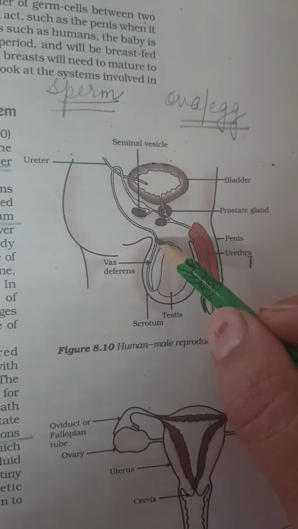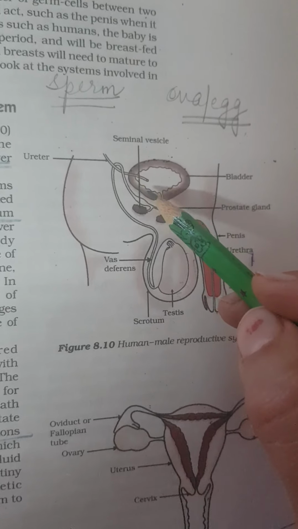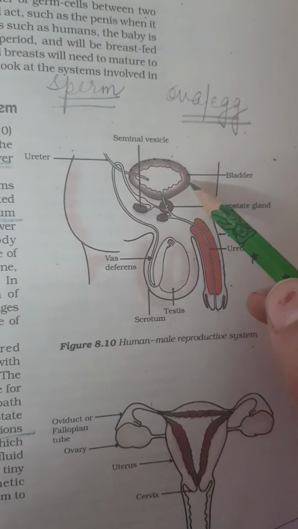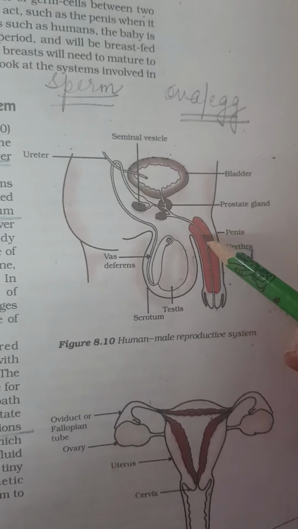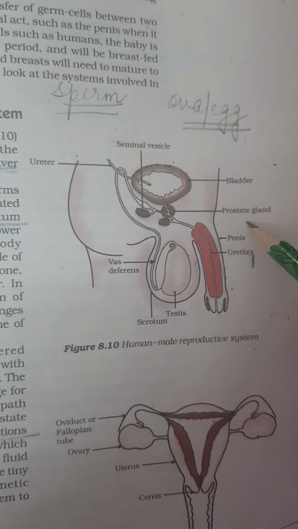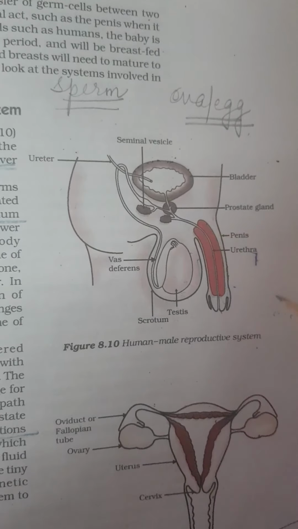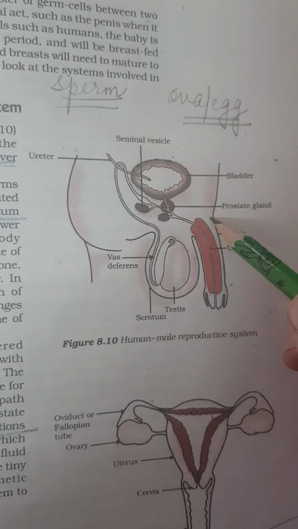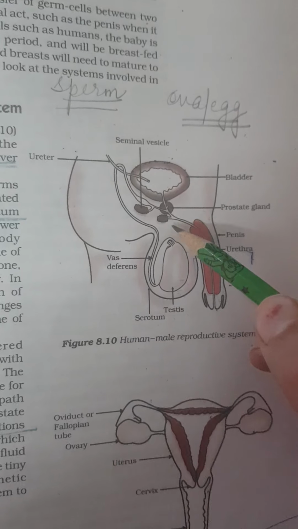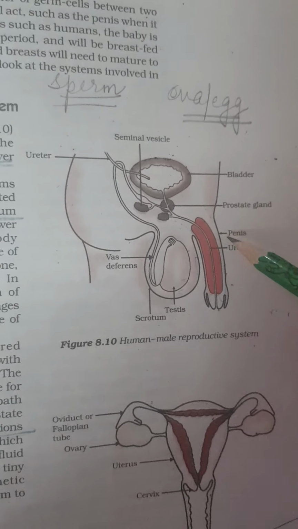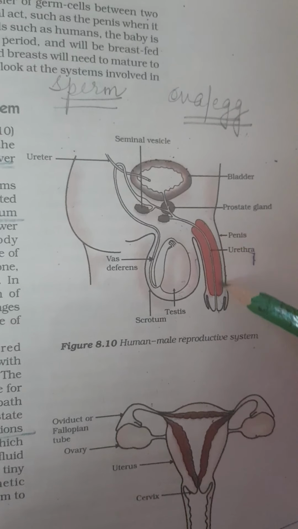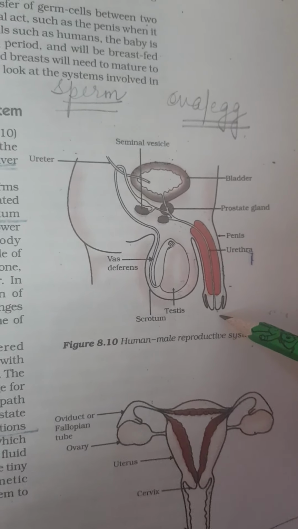Then through these tubes, vas deferens, it will be going here and connecting to seminal vesicle. Here we can see it is being combined with the urethra. Then the prostate gland, and these are bulbourethral glands also here. These will help in nutrition of sperms, which will enhance their motility and provide maturation. Then the erectile region, that is penis, through that sperms will be released along with the urine.